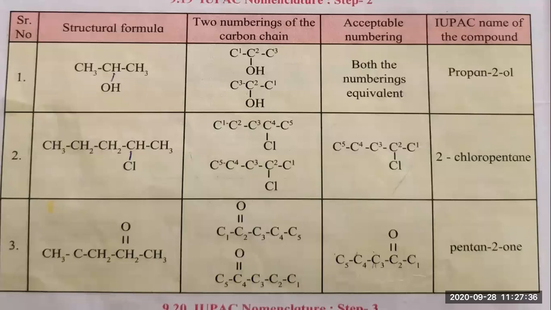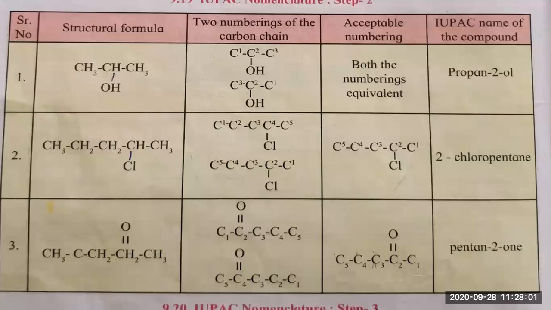And for the OH functional group, what suffix do we add? We add the suffix "ol". So here I have written propan-2-ol. Instead of the E in the word propane, I have written 2-ol.